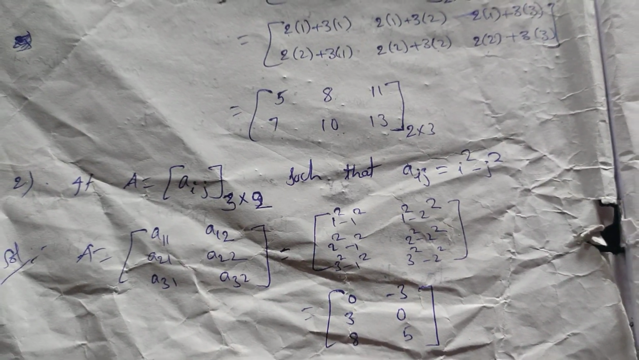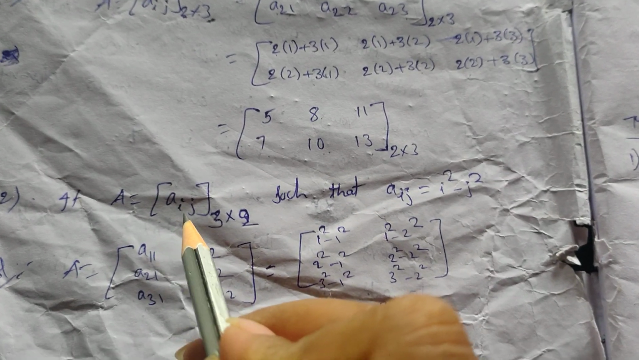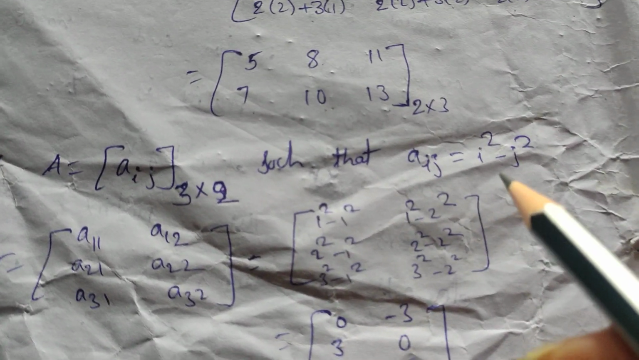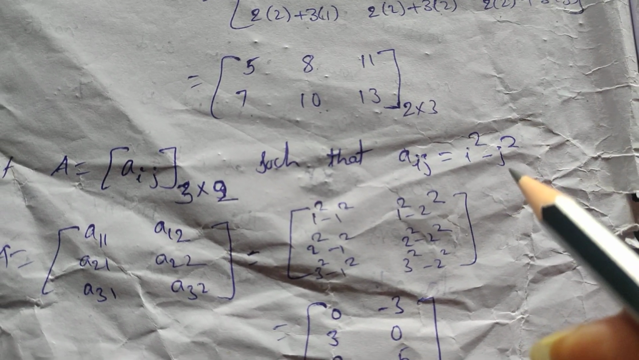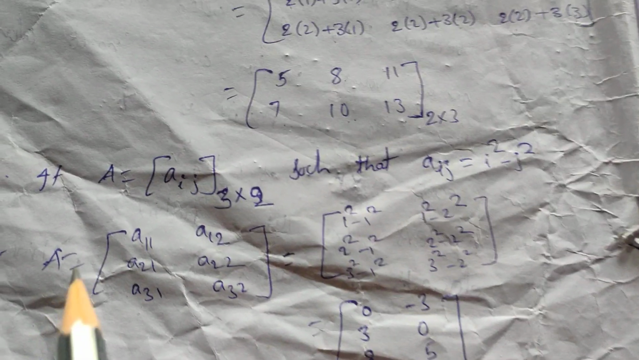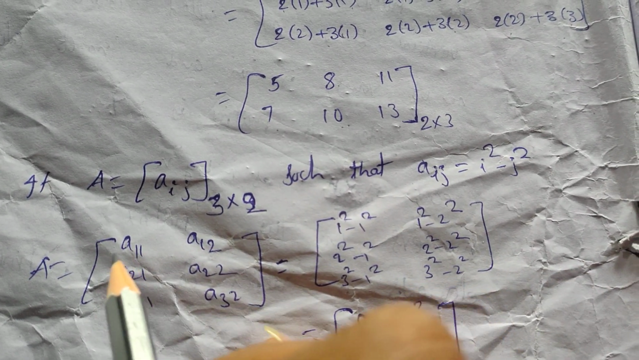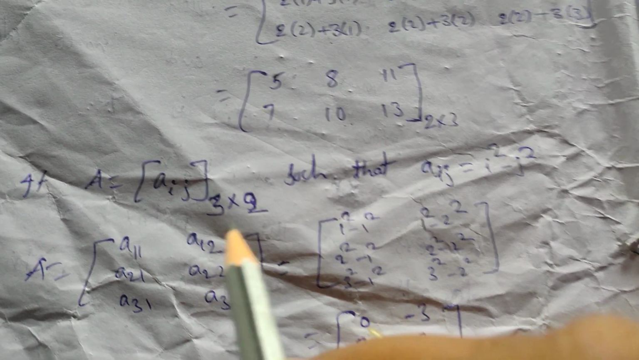Okay. Next question is based on this one. A is equal to [Aij] of order 3 by 2, such that Aij is equal to i square minus j square. So you can do this problem. It is a 3 by 2 matrix. 3 by 2 means we have to write 3 rows and 2 columns.